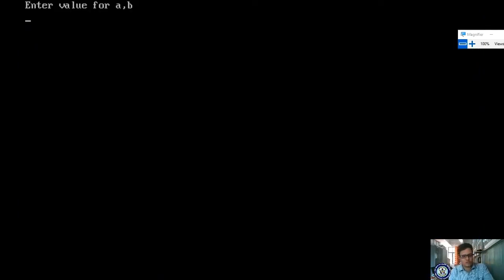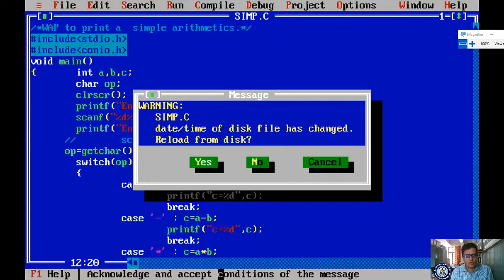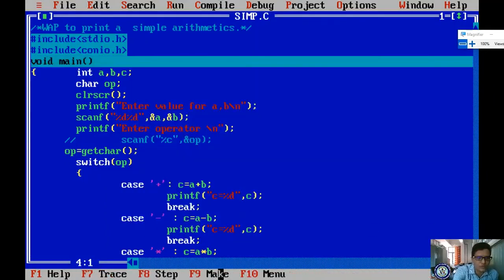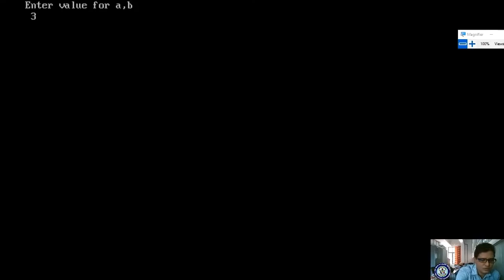Now let me check. 23, 4 is also giving an error. Why? Let me check. F7.